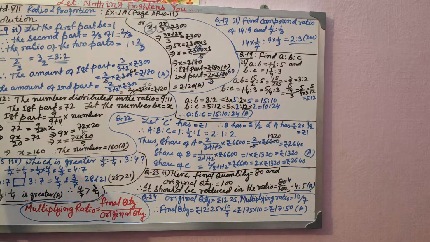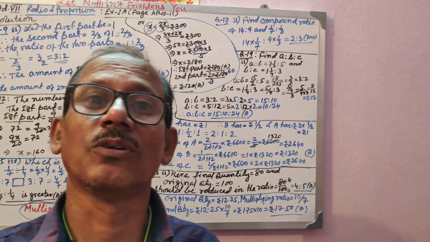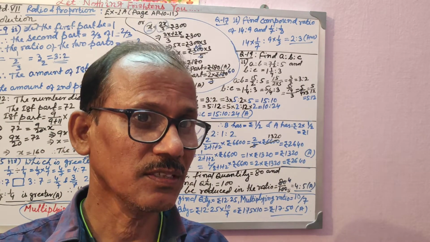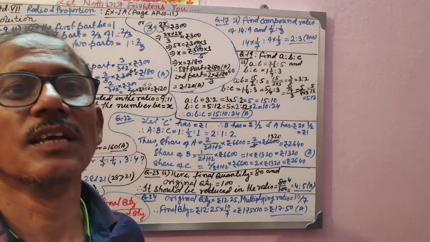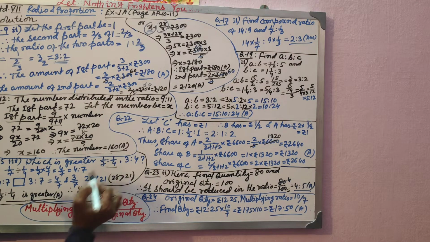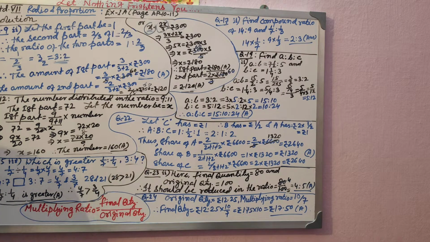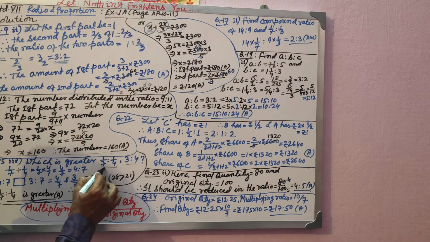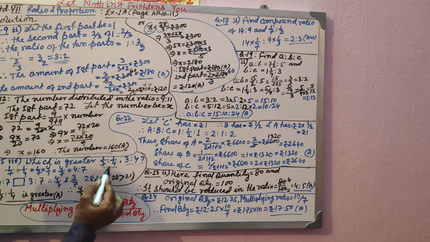So that way, then you go for the cross multiplication. But if it is a fractional ratio, you will have to convert that one into simplest form of ratio, that means whole number ratio. So what you need to do is, which one is greater? This is a fractional ratio given to you, and this is a whole number ratio which is given to you. Fine, this can be converted into a whole number ratio. I said you can multiply the LCM with each term that you can find out. That is one way. Else, if it is a unit fraction, then cross multiplication.